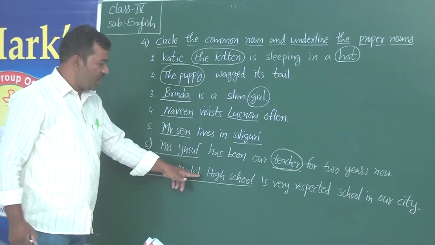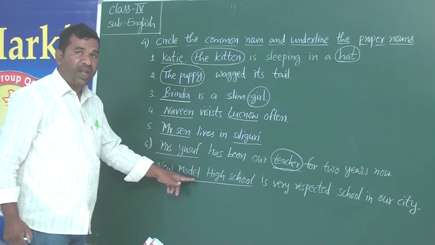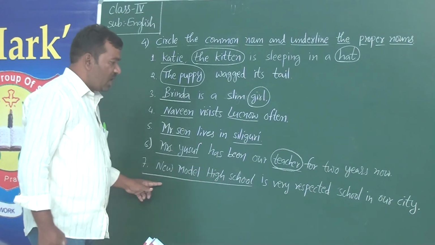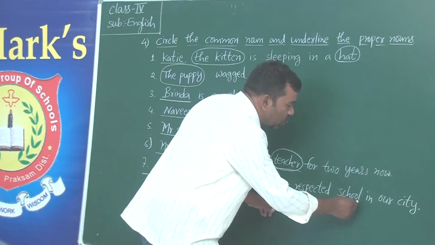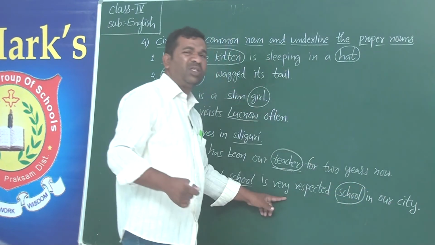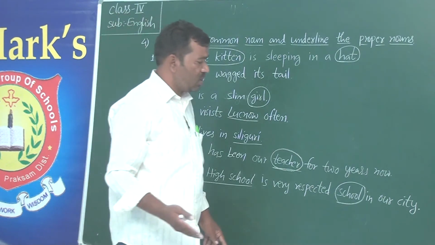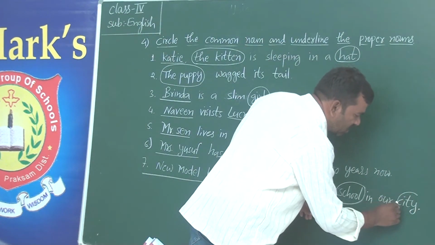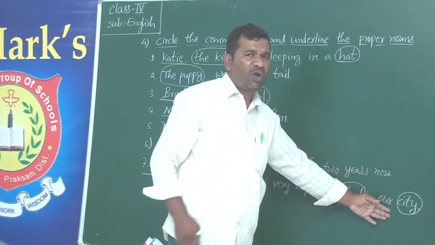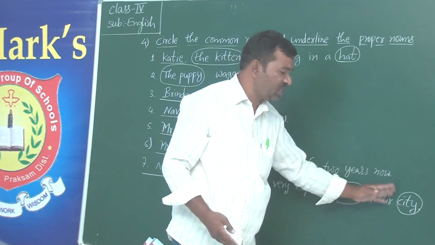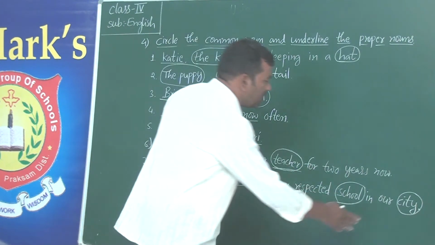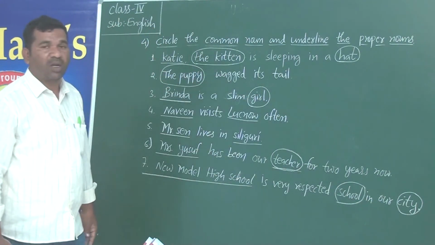so every noun which has a name is a proper noun. Okay, so we underline it here. And is a very respected school. School is not a proper noun, it's a common noun. School means it can be any school. Okay? In our city as well. City also, because there is no specific name for this city. It can be any city. So it is an example of a common noun.